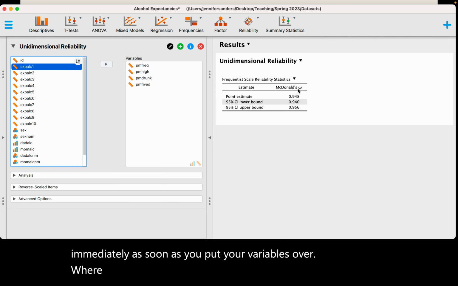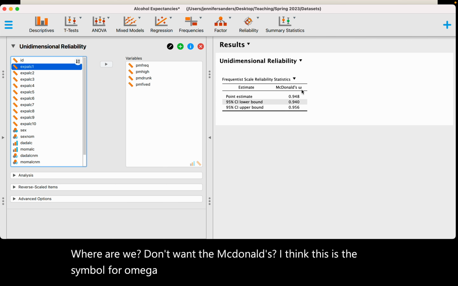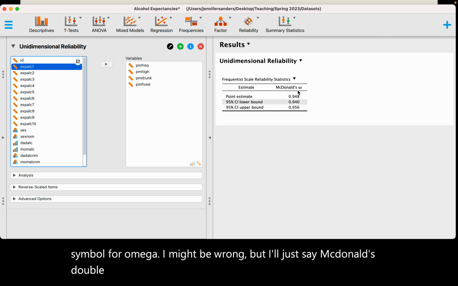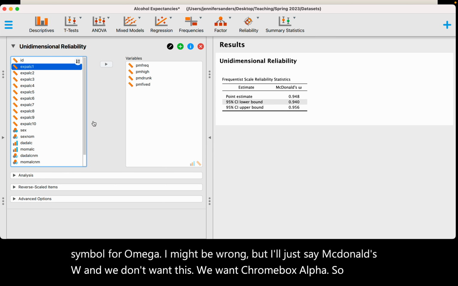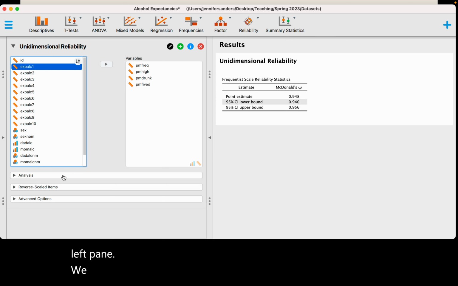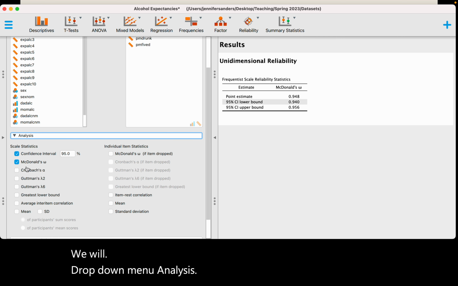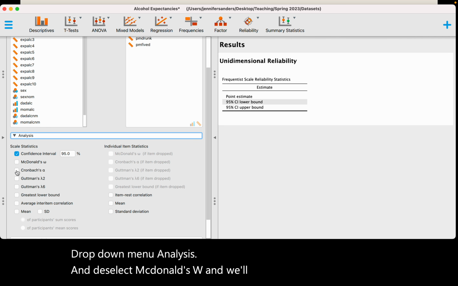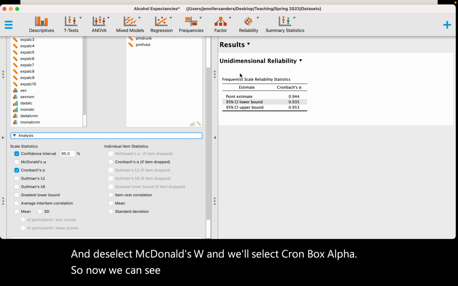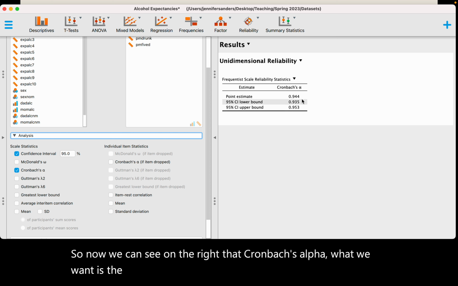We don't want the McDonald's, I think this is the symbol for omega. I might be wrong, but I'll just say McDonald's omega. We don't want this. We want Cronbach's alpha. So back in our left pane, we will drop down menu analysis and deselect McDonald's omega, and we will select Cronbach's alpha. So now we can see on the right that Cronbach's alpha, what we want is the point estimate.